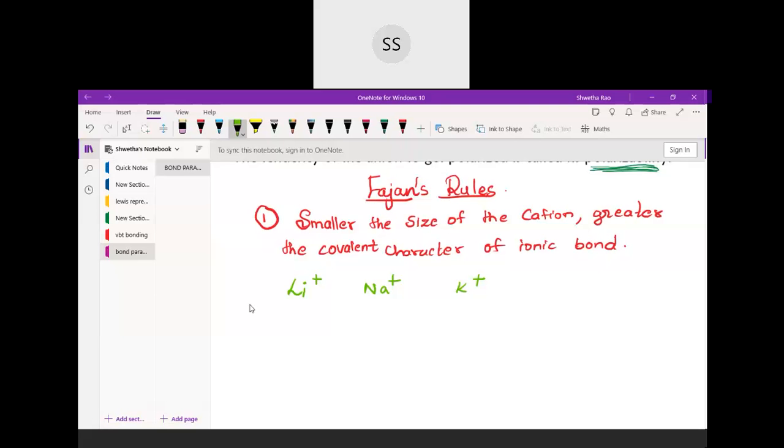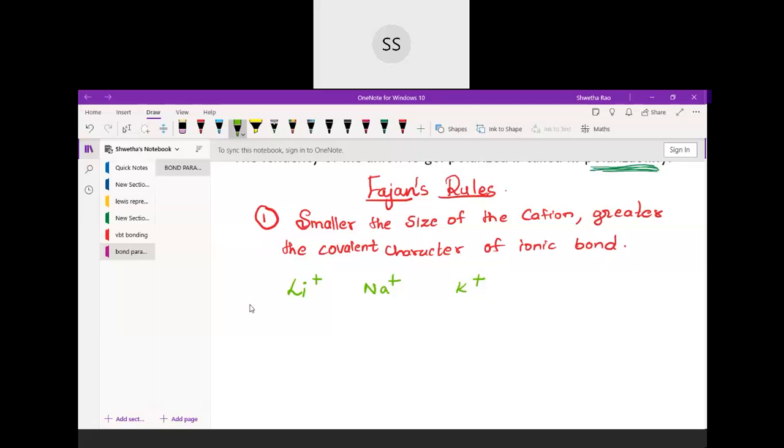Yeah, because see the first sentence, very good. It should be lithium. Lithium is the answer. No, smaller the size of the cation, greater is the covalent character of the ionic bond. Okay, so smaller size. Why smaller size? Because in that smaller size, they will have high charge density.